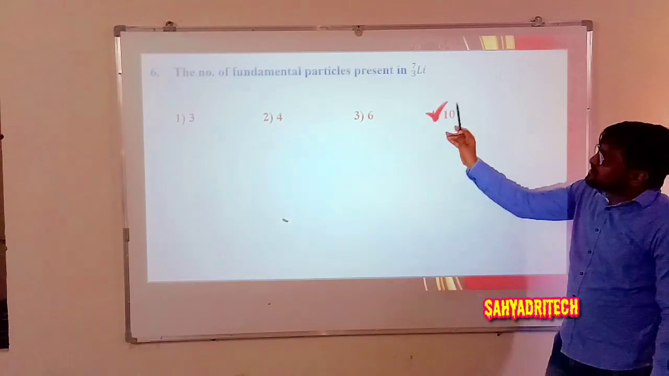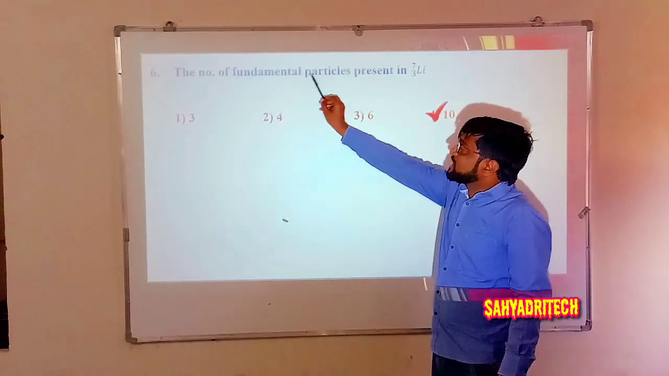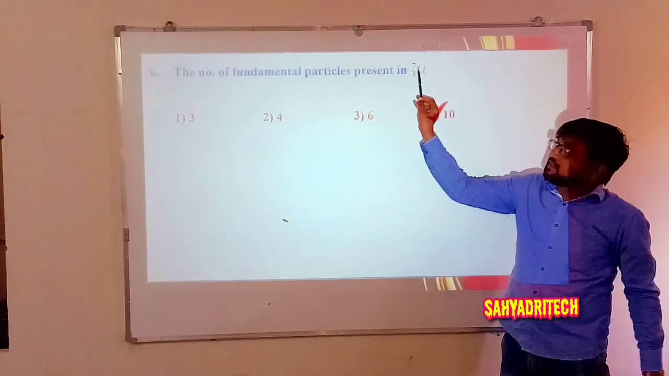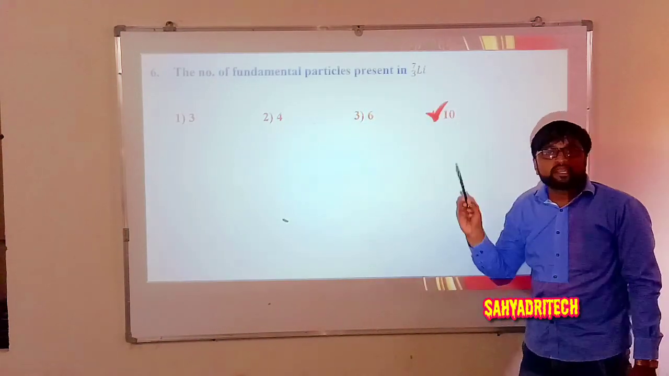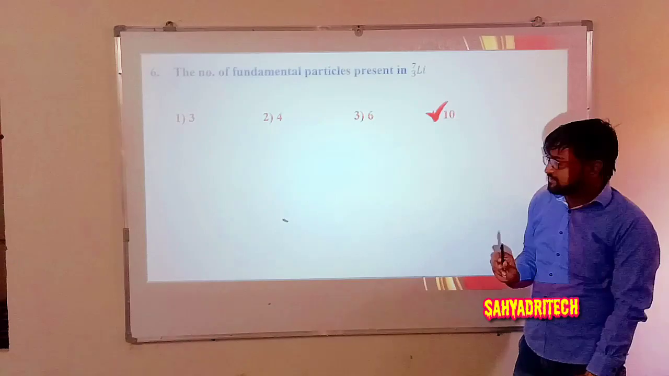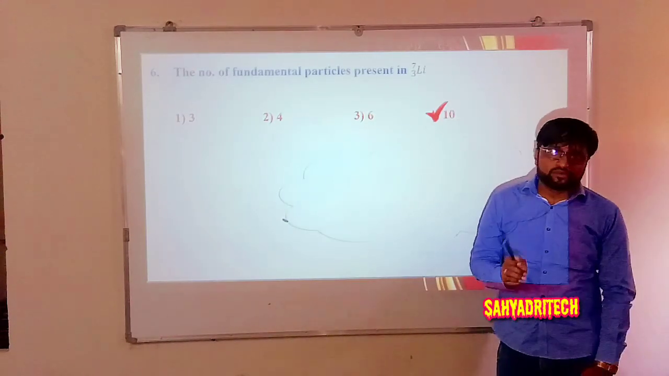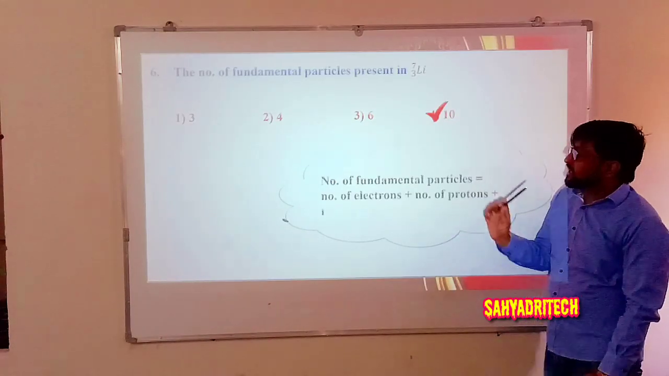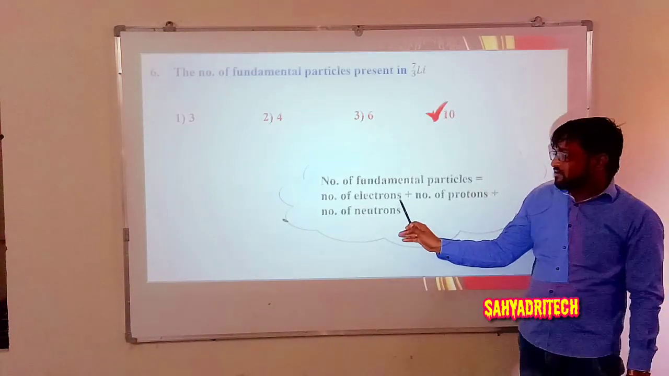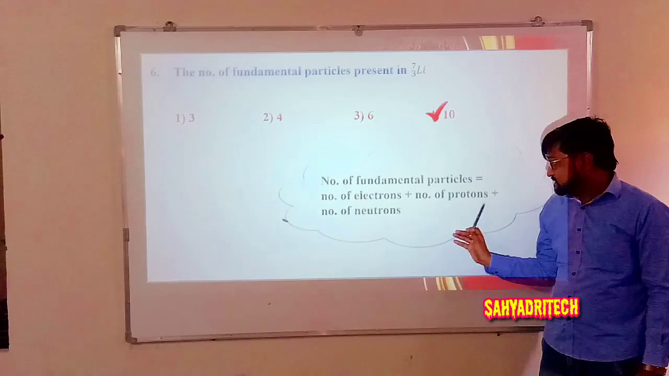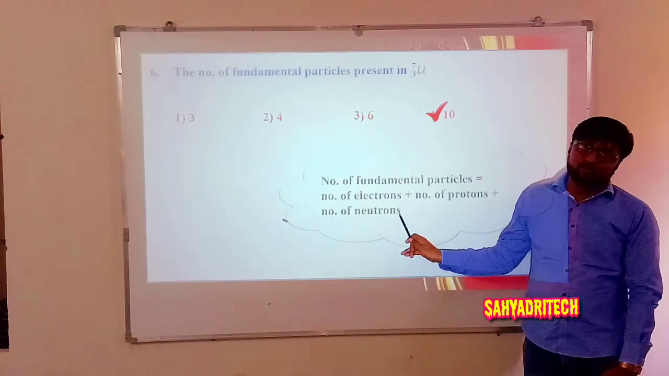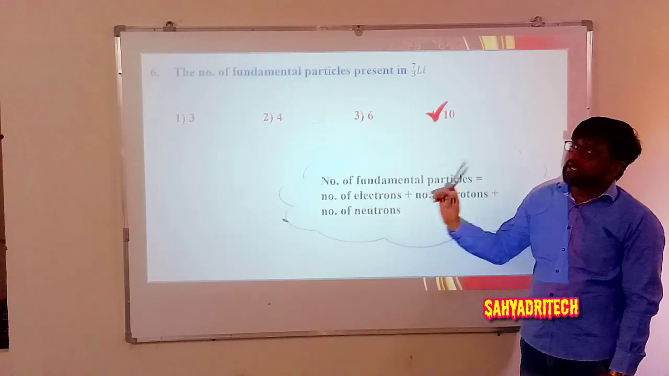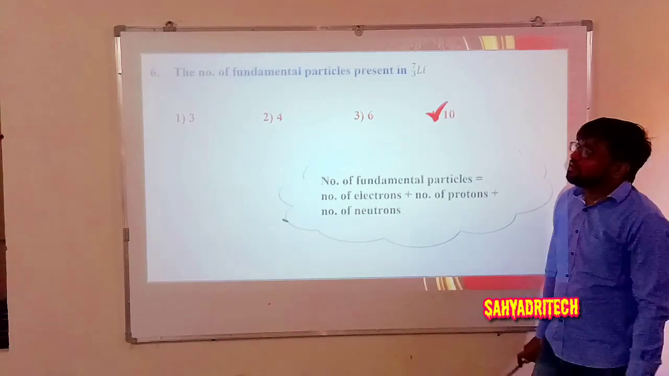Well, so what is the question? Number of fundamental particles present in lithium-7. So fundamental particles will be the sum of number of protons, neutrons and electrons. So I can say number of fundamental particles is equal to number of electrons plus number of protons plus number of neutrons. All together gives the fundamental particles.